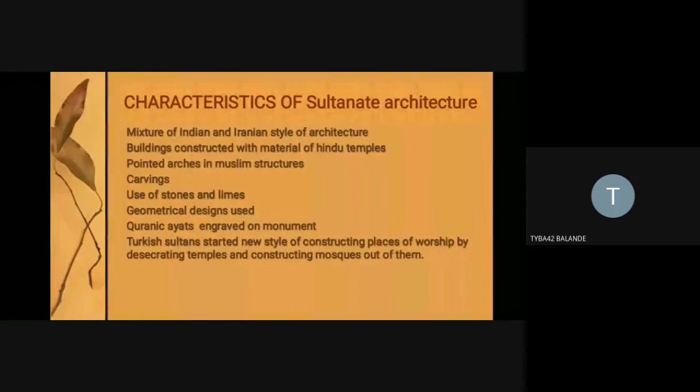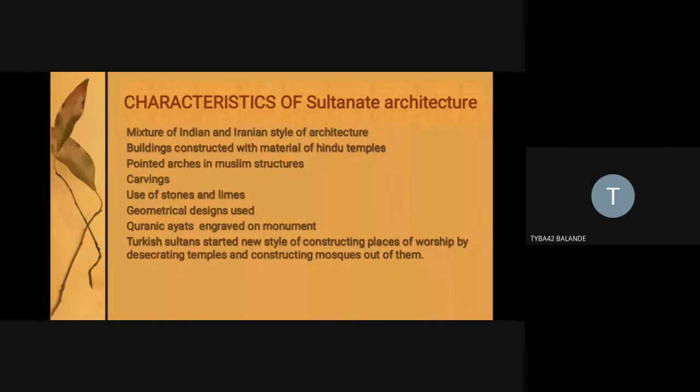Fourth important characteristic is basically carving. We see carvings of various floral motifs and geometrical patterns, and again inscriptions in Persian and Arabic language. So carvings are a very important characteristic element in the medieval period. The fifth important characteristic is that all the Indo-Islamic architecture used stones and lime. Basically, they used stones and lime for construction.